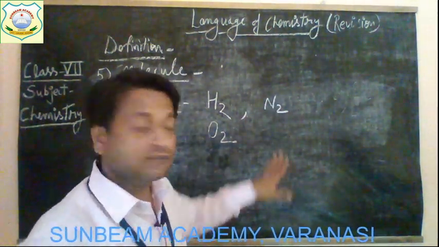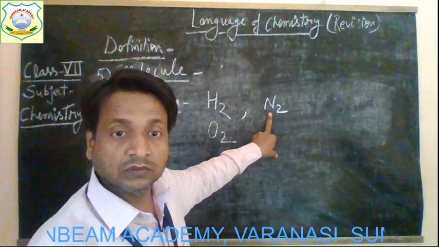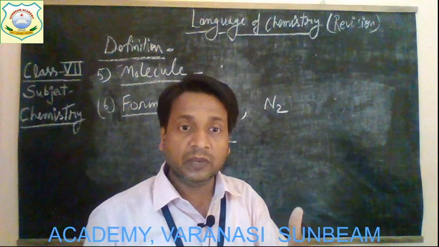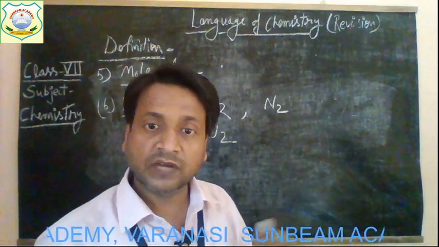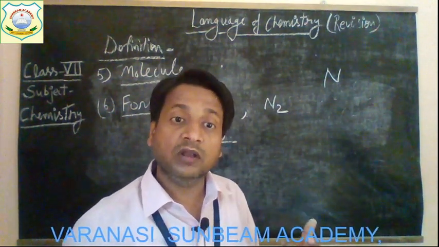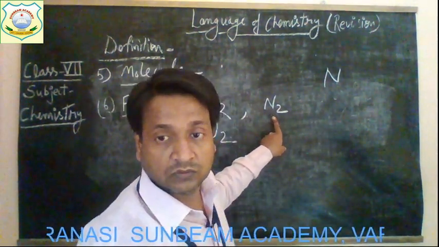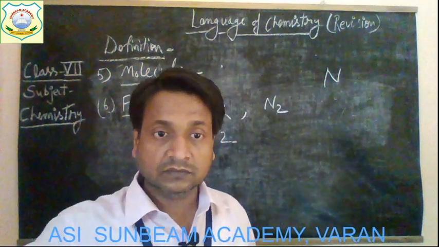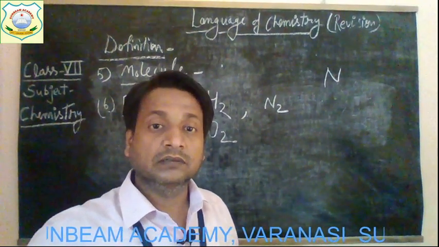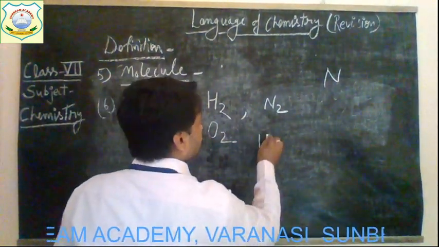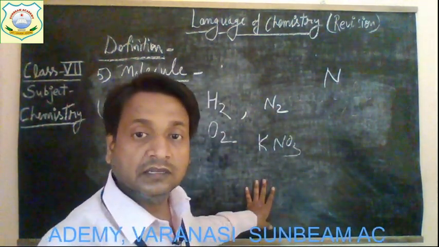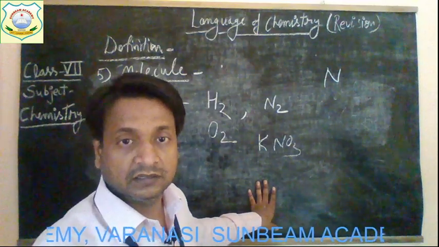The one molecule of nitrogen is N2, and it contains two atoms of nitrogen. So there is a difference between symbol and formula. The symbol of nitrogen is simply N, whereas the formula of one molecule of nitrogen is N2. Got it, children? Now, in the case of a compound, for example, KNO3, this is potassium nitrate.